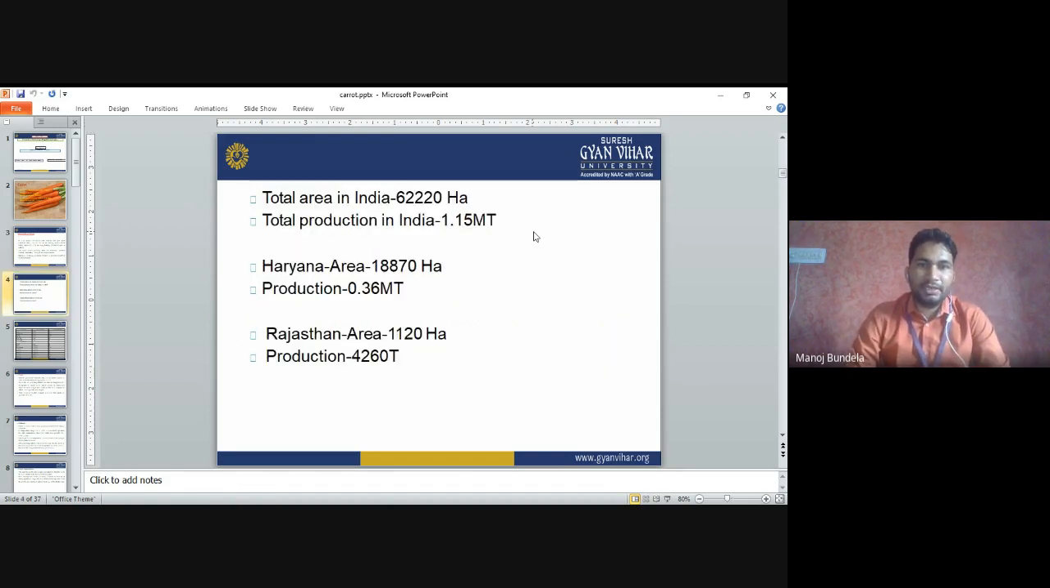Total area in India is 62,220 hectares and total production is 1.15 million ton. In Haryana, total area is 18,870 hectares and production is 0.36 million ton. In Rajasthan, total area is 1120 hectares and the production is 4,260 ton.